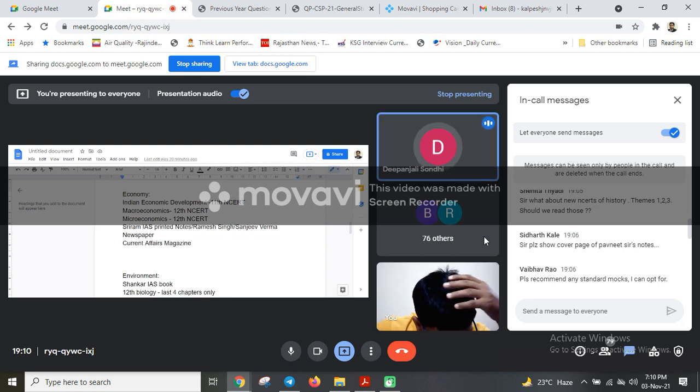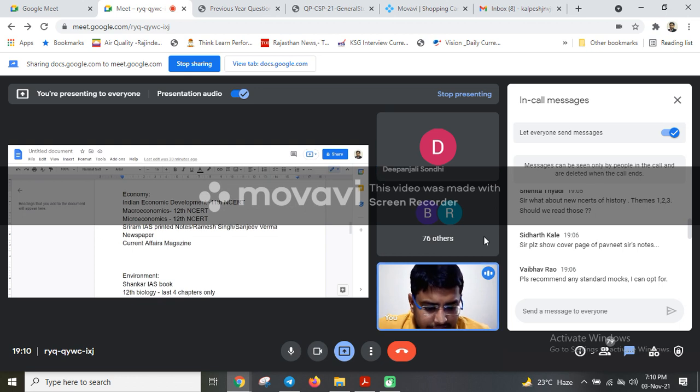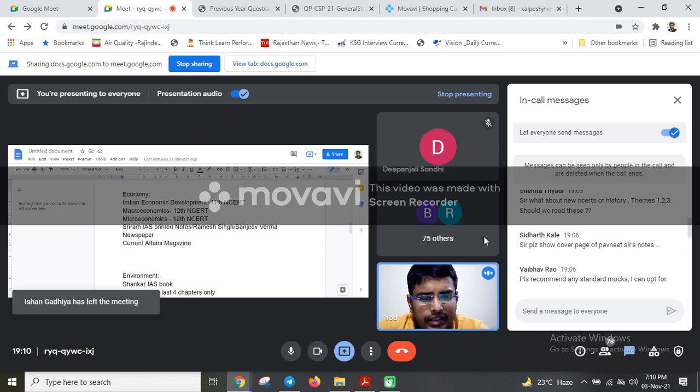Sir, I want to ask what should be the ratio of managing the focus on the content and the presentation in an answer? Okay, it is not related to prelims preparation, although I will answer it. I think a 60 to 40 ratio should be there. You should focus 60% on content and 40% on presentation. Because if you have content and you are not able to present it properly, then your content is of no use. And at the same time, if you are fluent in presenting things but you do not have content, then also what will you write in the answers?